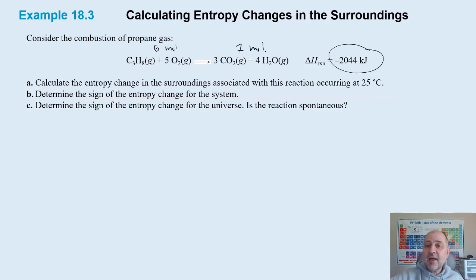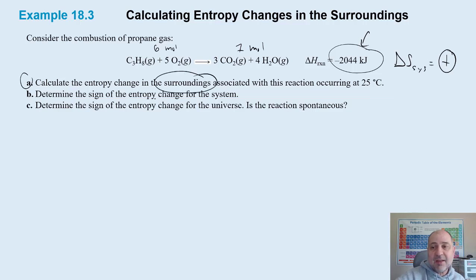So we also know that delta S for the system is going to be positive, okay? So delta S of the system and delta S of the surroundings is going to be positive, right? Because this is going to cause that to go up. So it's useful to me to just look at this and think about just the signs that we're going to expect before I do any kind of calculations, right? So my first question here is calculate the entropy change of the surroundings. So that tells me it's going to be a positive sign.